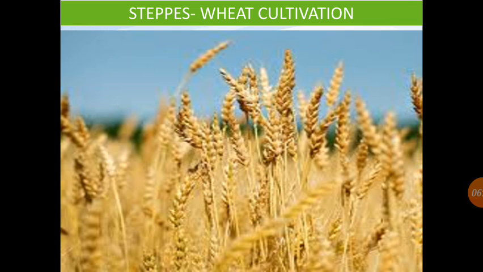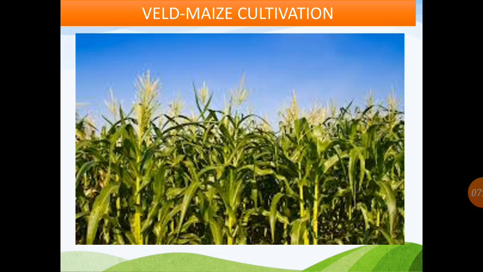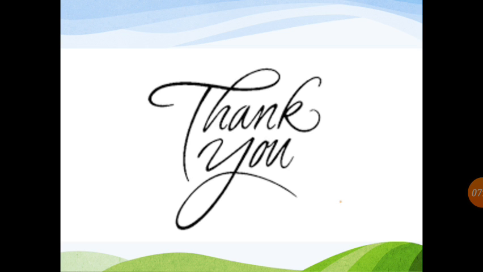In the Steppes, they cultivate wheat. Steppes are famous for wheat cultivation. Veld is famous for maize cultivation. Here in this region we can find maize. So students, I hope you have understood the chapter, and we came to know that the main occupations of the temperate grassland are cattle farming and wheat, maize and corn cultivation. Thank you.